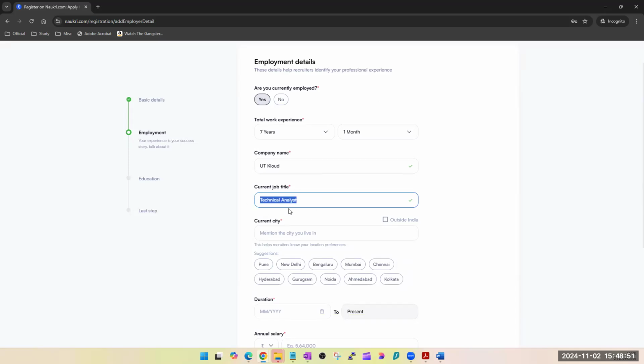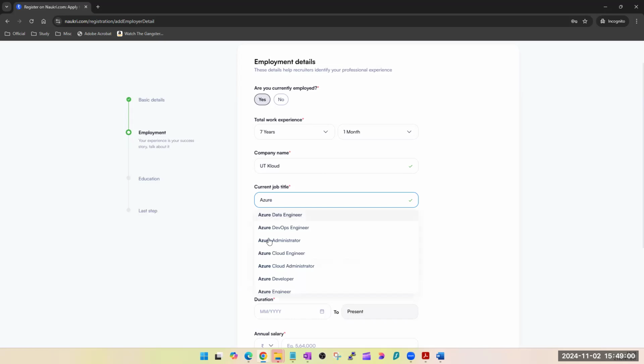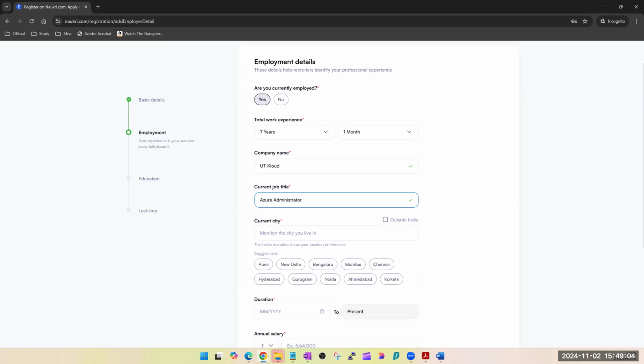No matter what your designation is in your salary slip, whenever you come to the Naukri profile, make sure you select it as administrator. It could be admin, support engineer, associate, executive, it could be anything on your salary slip. It's completely fine. What we are targeting is Azure administrator.